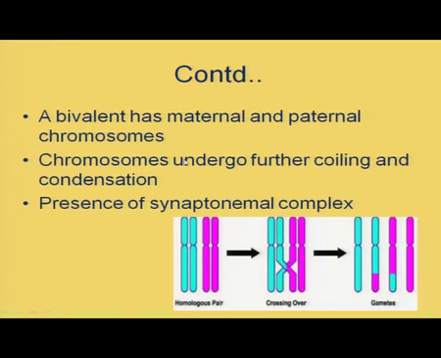Now, these chromosomes again undergo coiling and condensation. This is a continuous process. It will take place till metaphase I. And after this pairing, that means after synapsis, you can see a complex structure, and this complex structure is known as synaptonemal complex. And in this synaptonemal complex, you can observe one maternal and one paternal chromosome.